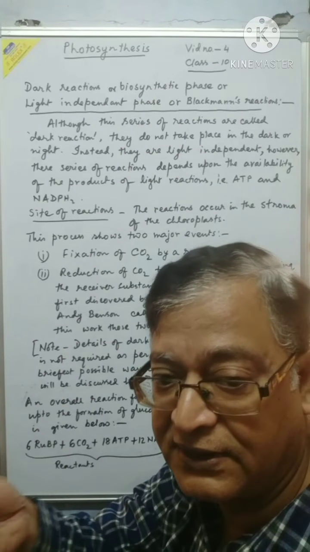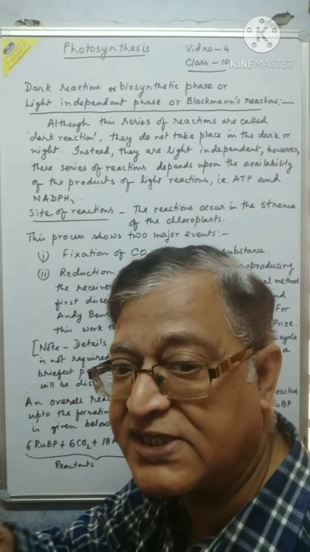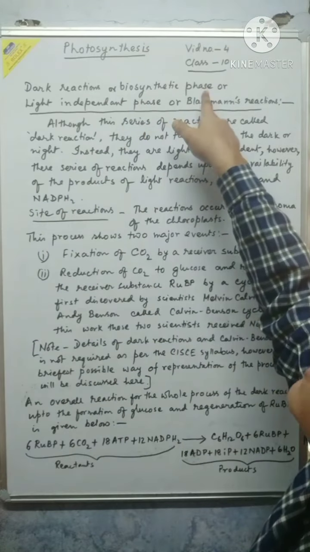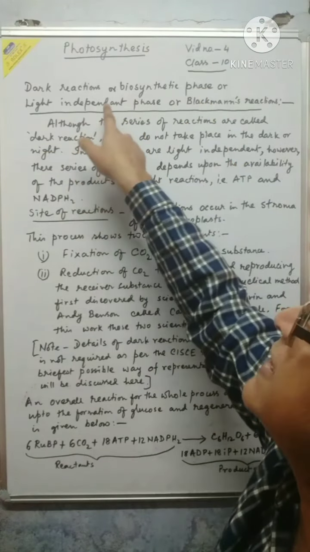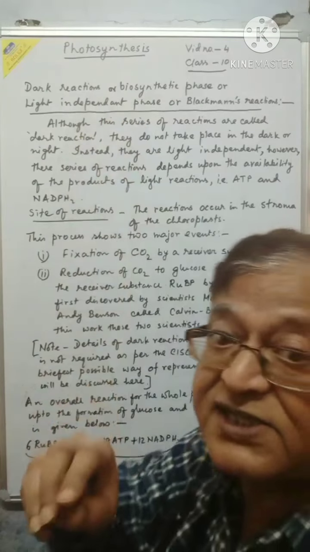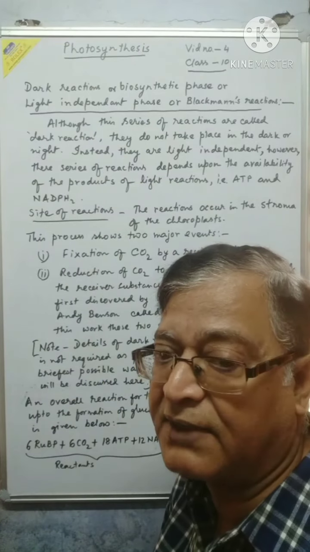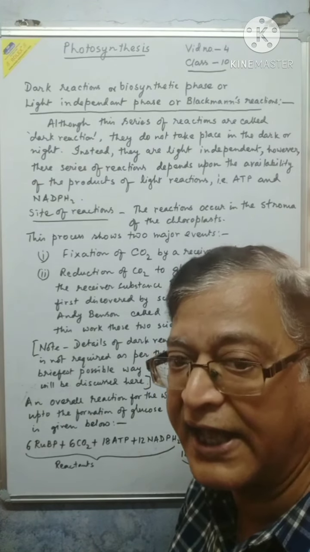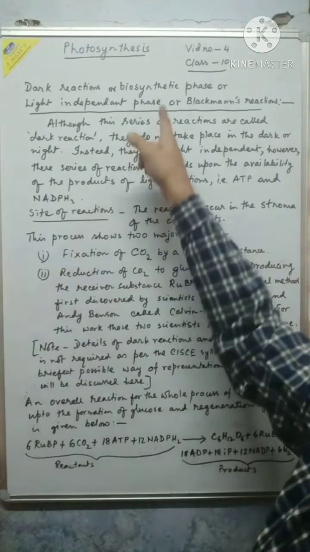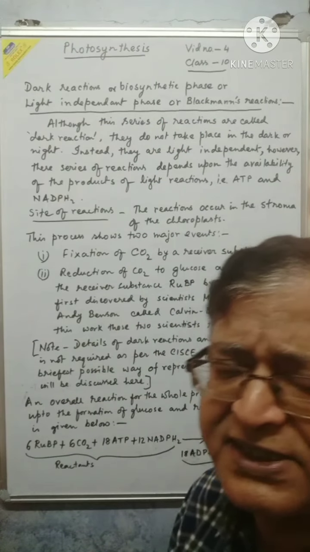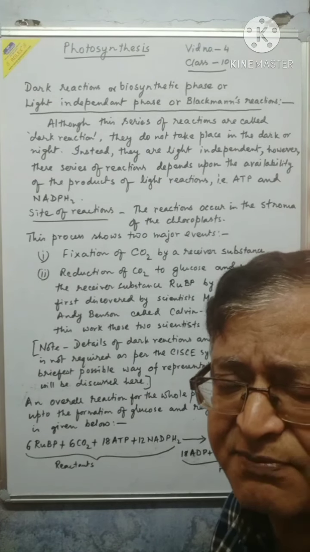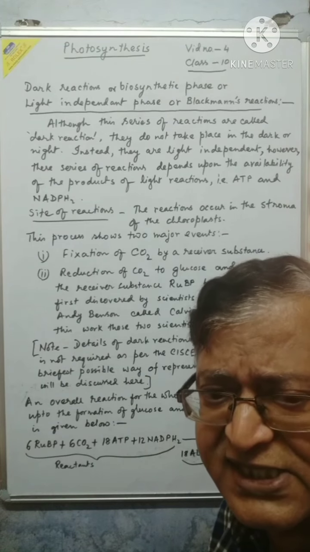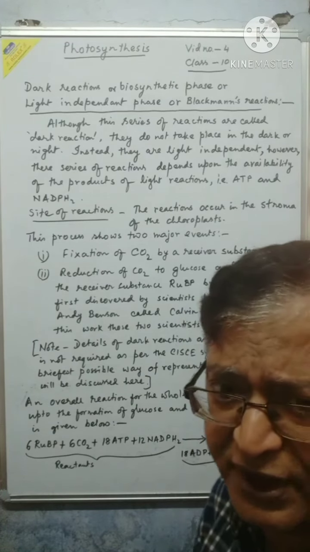In this group of reactions, glucose synthesis actually takes place. So, biosynthetic phase or light independent phase. It is more accurate to name the phase light independent, not dark. And it is also called Blackman's reaction because the scientist Blackman first discovered this set of reactions where glucose is produced.